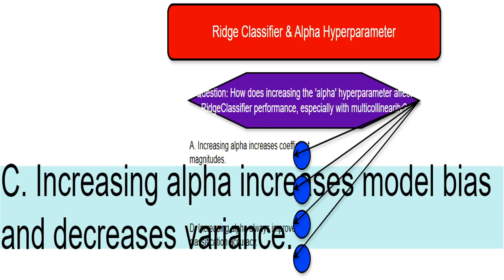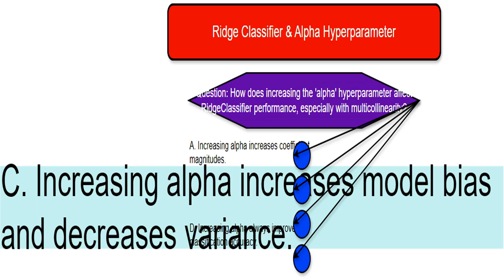Increasing alpha strengthens regularization, making the model simpler. This increases the bias because we're making the model more rigid. It might not fit the data as closely. However, it also decreases the variance, which means the model becomes less sensitive to changes in the training data. It's a trade-off. We lose some accuracy in fitting the data, but gain stability.